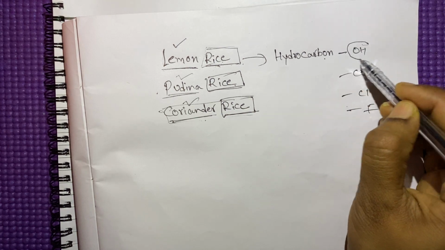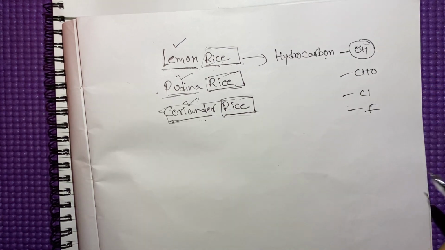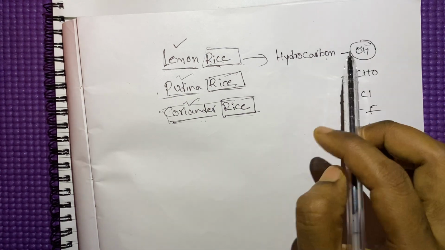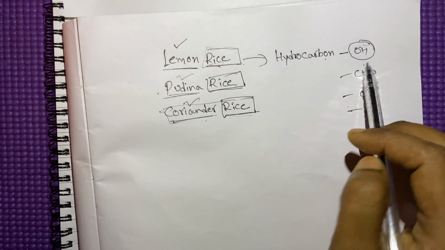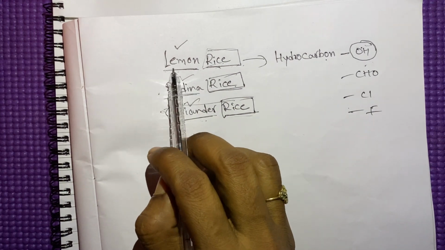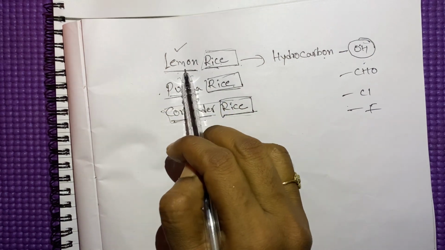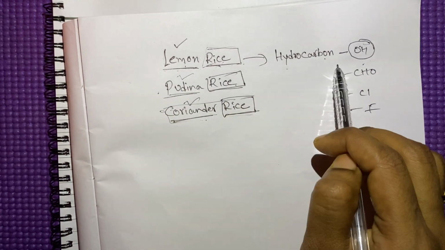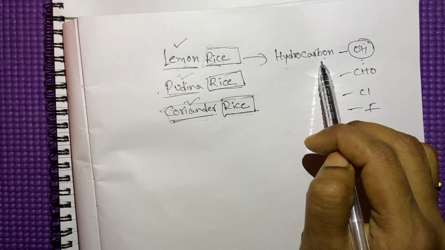Because of these functional groups, the hydrocarbon chain will get a special name. That is the priority and the importance of the functional group. See here, because of lemon, the rice gets the name lemon rice. Here also, because of alcohol, the hydrocarbon gets the name. What is that?